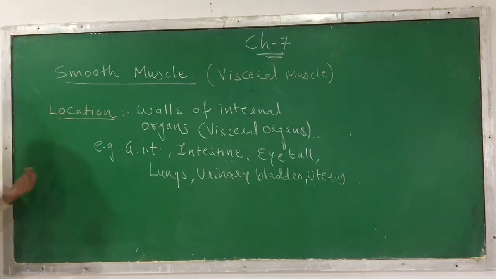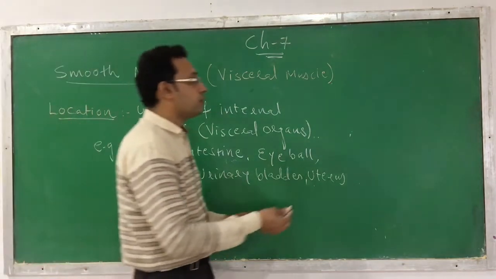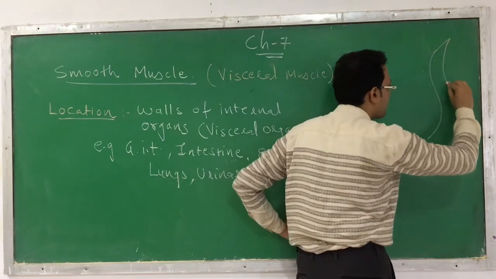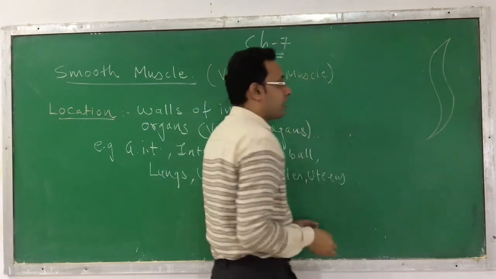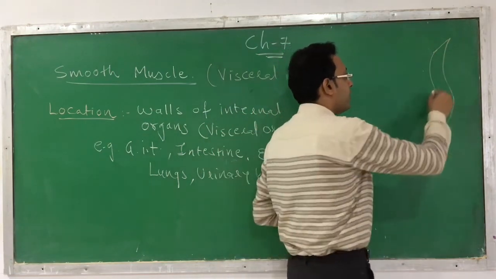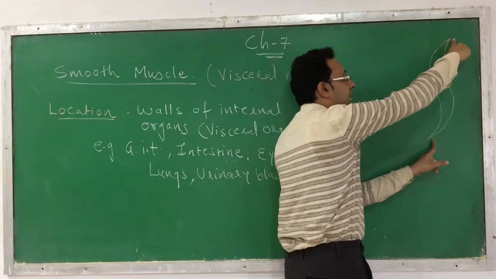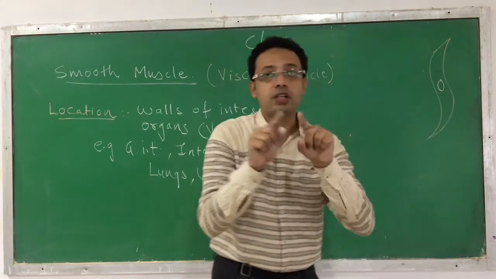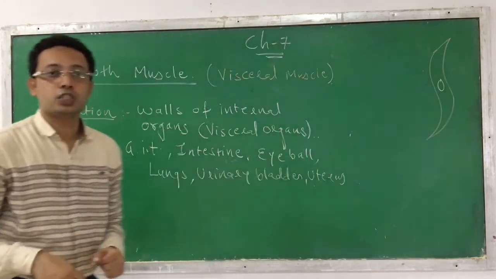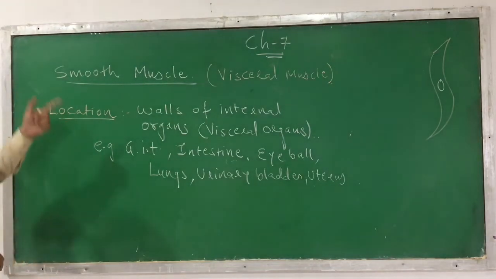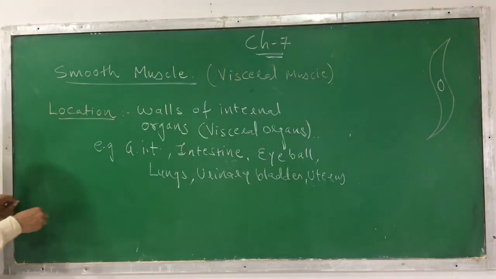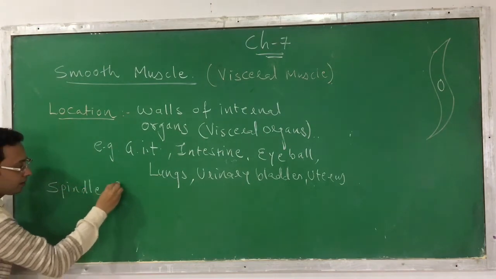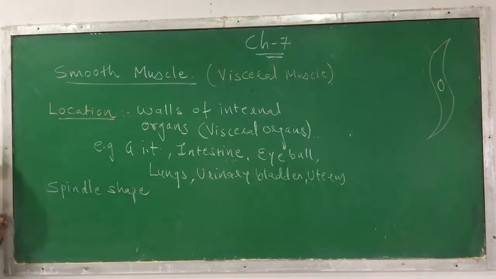Now how does it look? What is the shape of it? It is a spindle shape, where both ends of a muscle fiber are pointed or narrow, and the middle portion is somewhat wider. Such a shape is observed in smooth muscle. So these muscle fibers are spindle shaped.